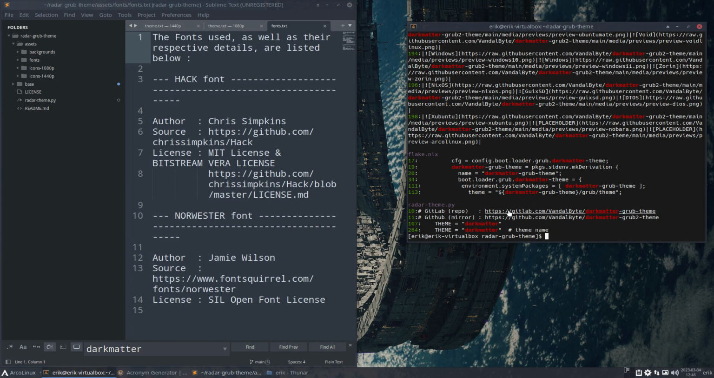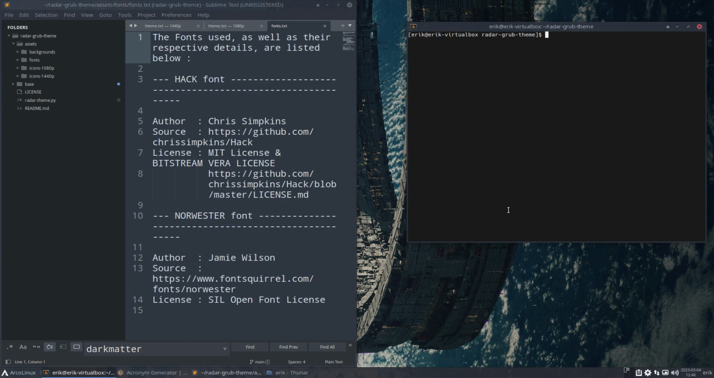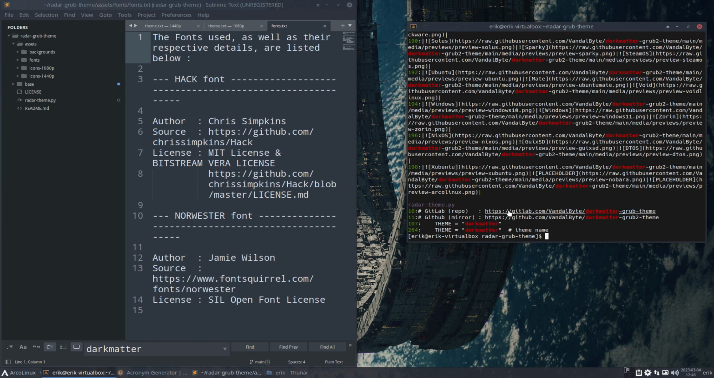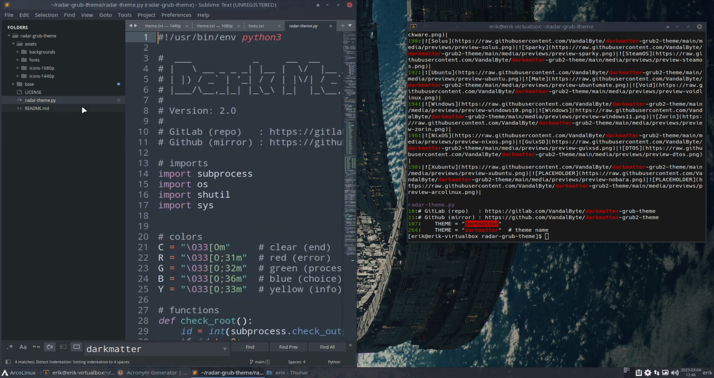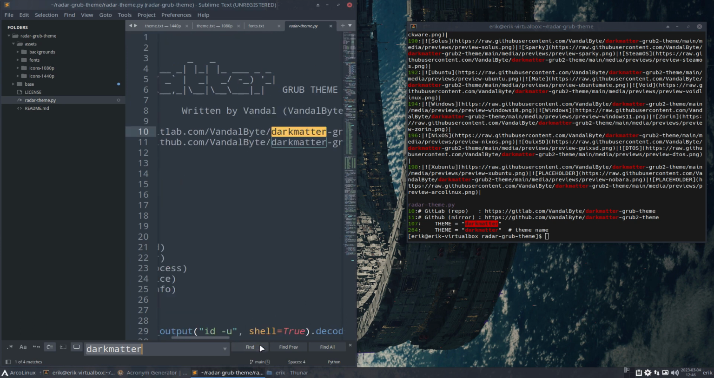What I do often is clear, but that is empty. If we do clean, we have a line, and we can go back to the line. It's okay. Let's scroll back. So radar theme, we have dark matter in line 0107 in the radar theme. So this one, Control F, find dark matter, find.